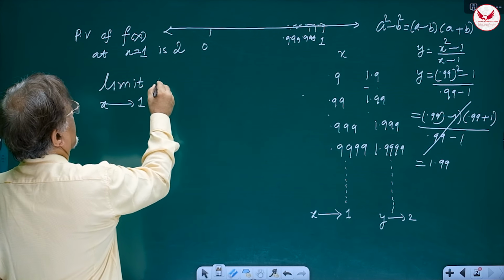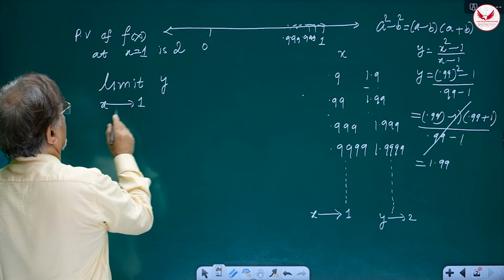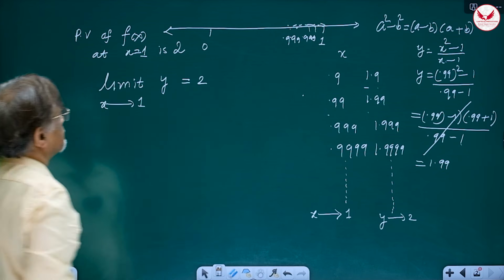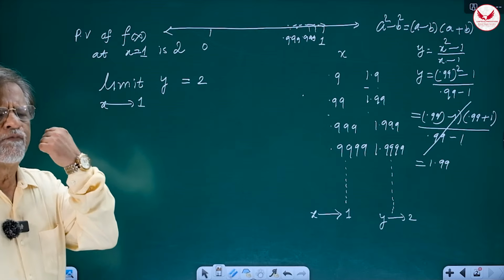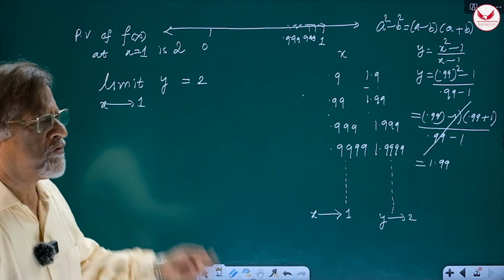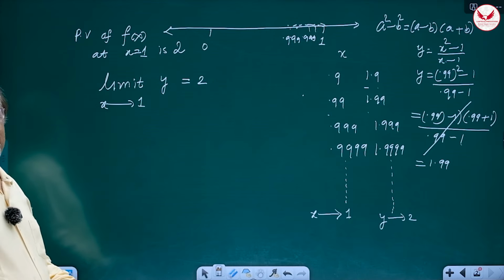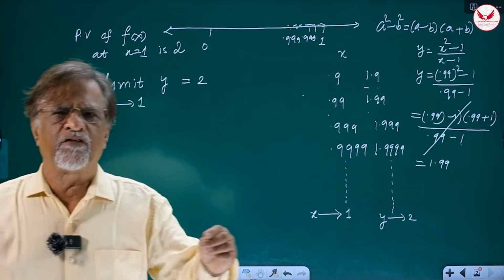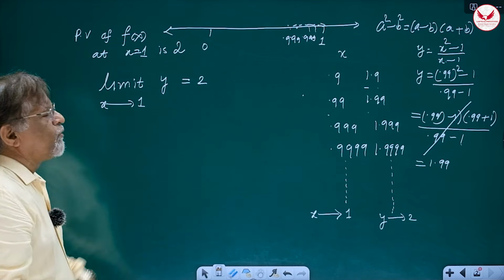Then y is approaching 2. So limit of y as x tends to 1 is 2. Actually it's a predicted value, but now we forget the word predicted value because we know what the limit is. So limit is nothing but a prediction. It's a prediction based on the observation of the function nearer the value at which we are going to predict.